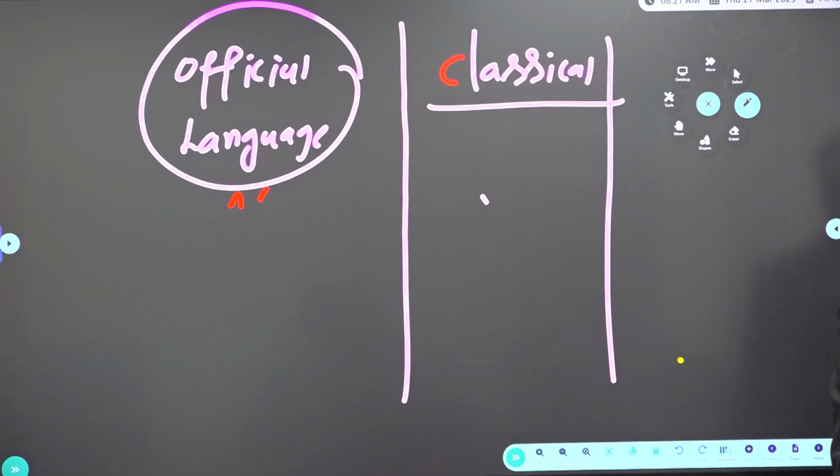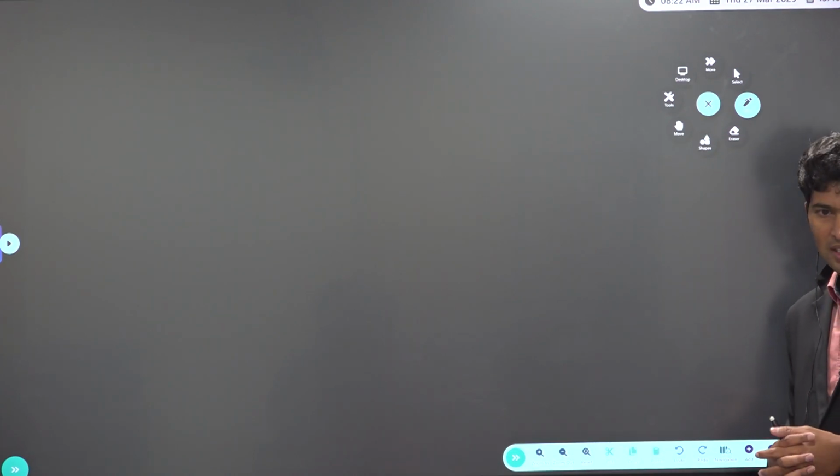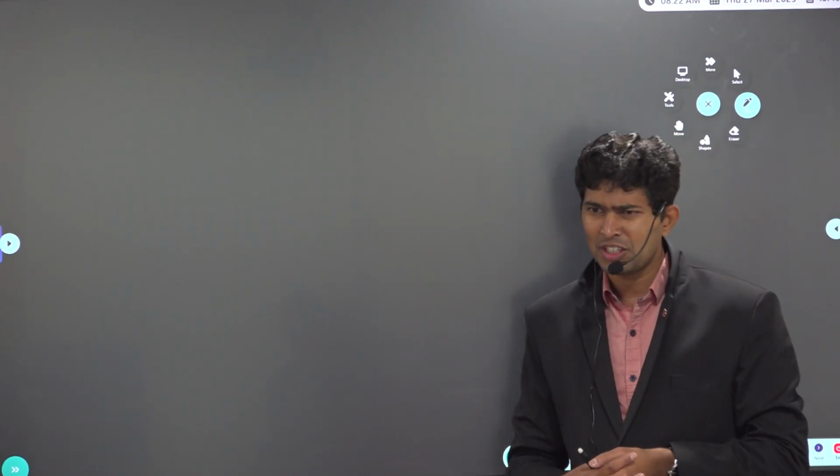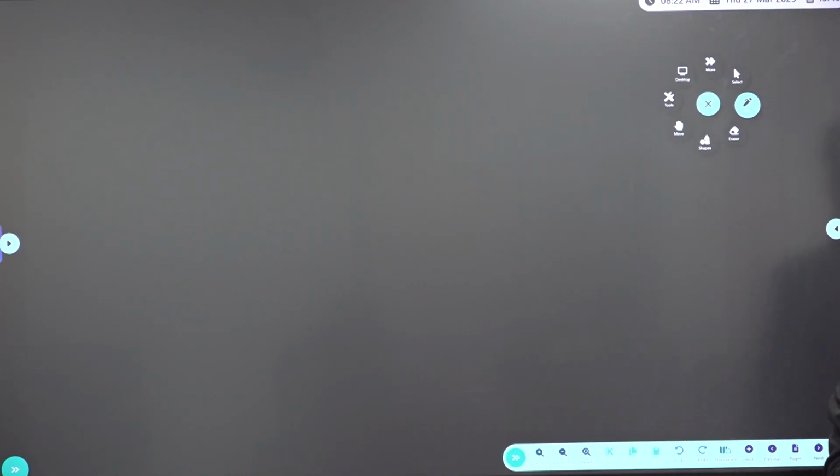What are the benefits of getting classical language status? Funds will be provided. In the universities they are going to establish research, and also they will get more funds from the center towards promotion of the language. Telugu Mahasabalu they can organize. Sangam literature we'll study somewhere in history. And the promotion of the language.